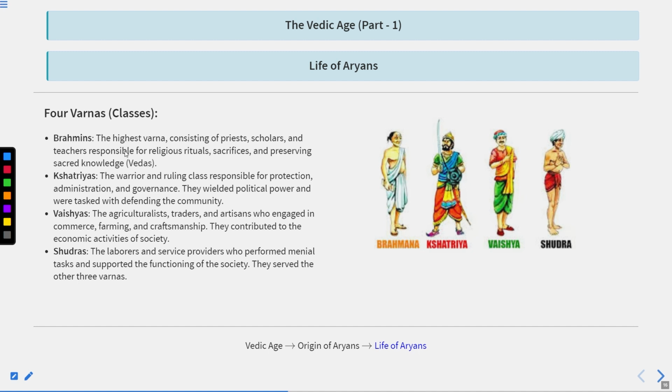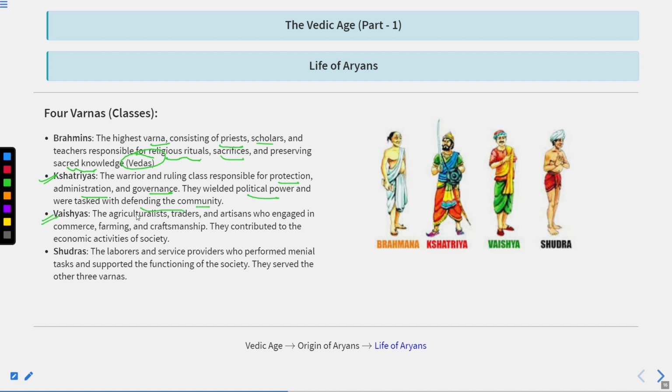The Brahmans, the highest varna, consist of priests, scholars, and teachers responsible for ritual, sacrifice, and preserving sacred knowledge, which is the Vedas. The Kshatriyas, the warrior and ruling class, were responsible for protection, administration, and governance. They wielded political power and were tasked with defending the community.